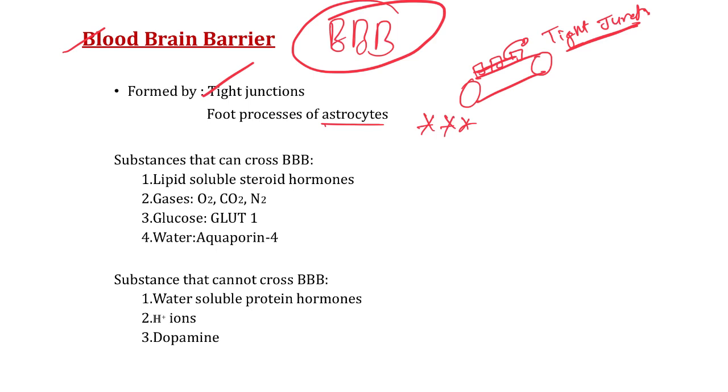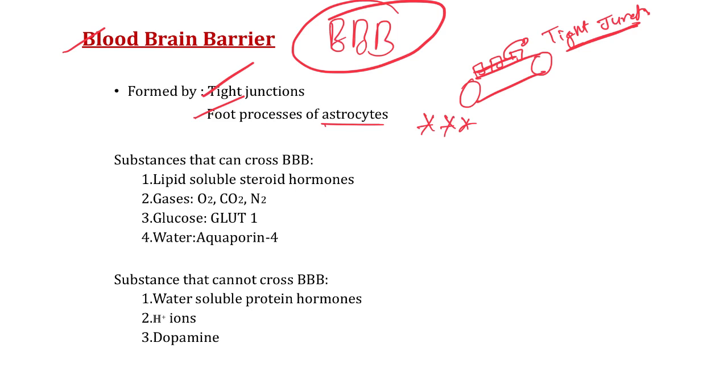So the first component that forms the blood-brain barrier is tight junctions, which is reinforced further by the foot processes of astrocytes. So put together, tight junctions and foot processes of astrocytes form the blood-brain barrier.